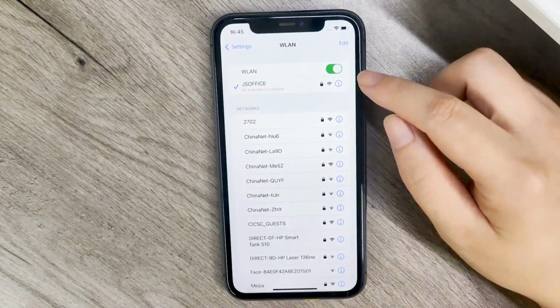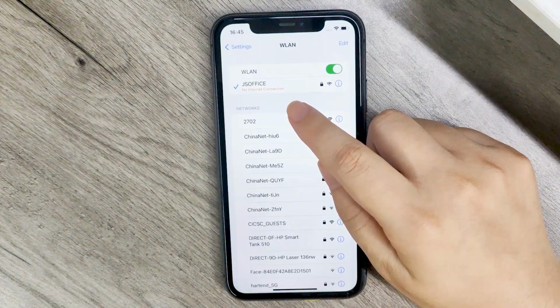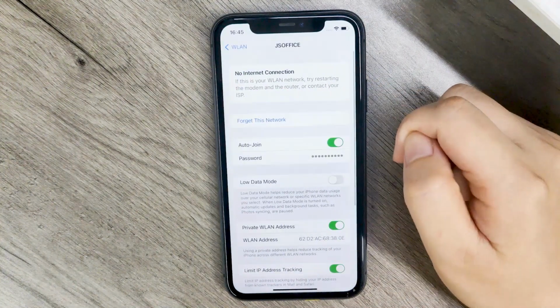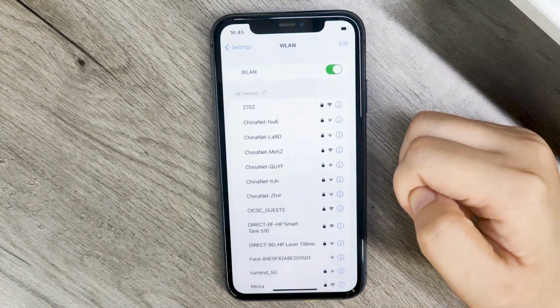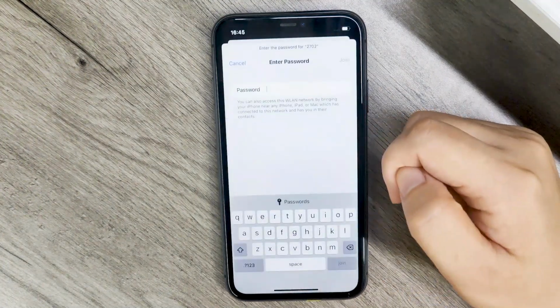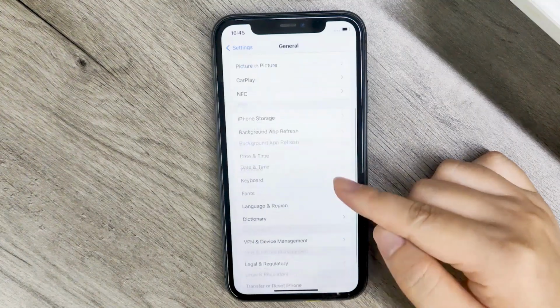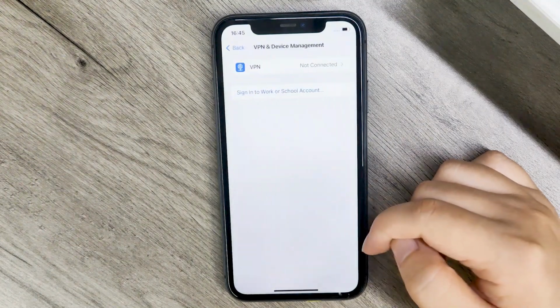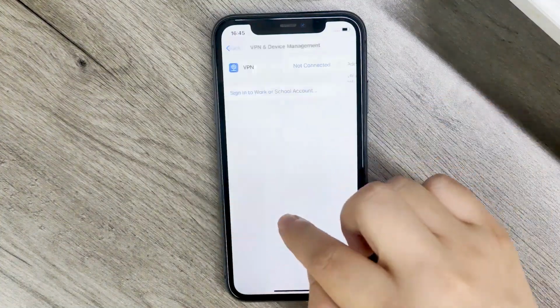Reconnect to Wi-Fi, or forget and rejoin the network. Disable VPN if in use. After trying these methods, check if the Apple ID returns to normal.